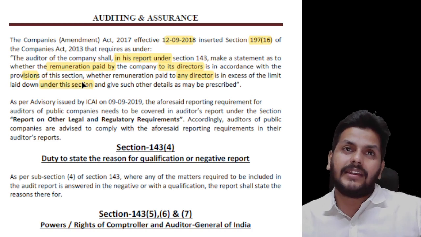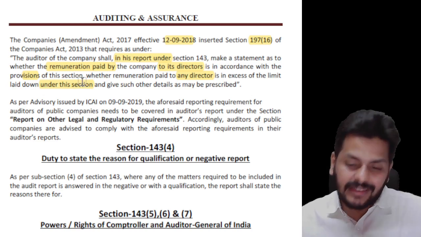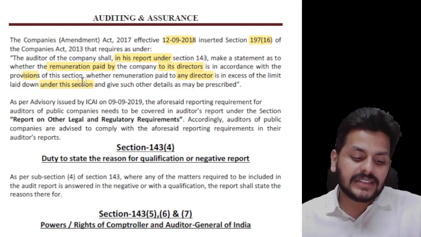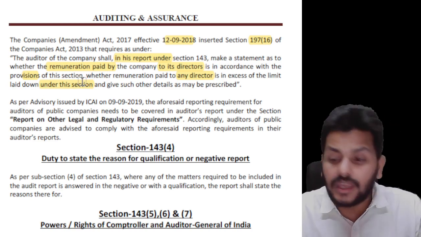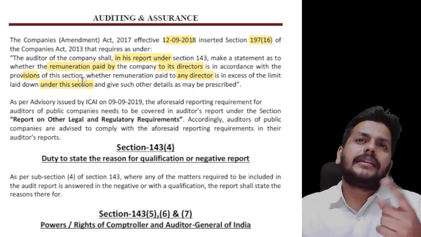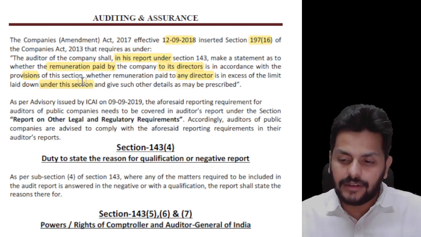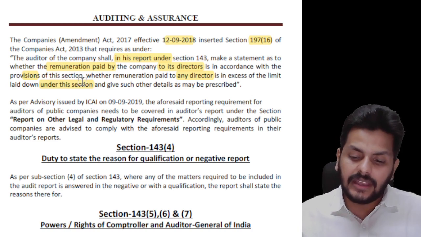I hope you know that there is an 11% limit in 197. Whether anything has been paid in excess of that, such details are also supposed to be given. A little later, when we discuss audit reports, I will explain in further detail. But for now, since it's given there, I'm telling you.